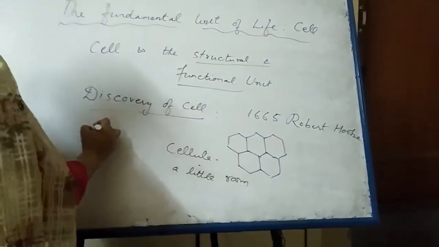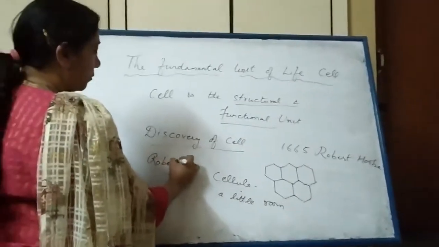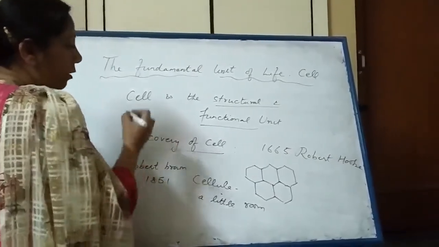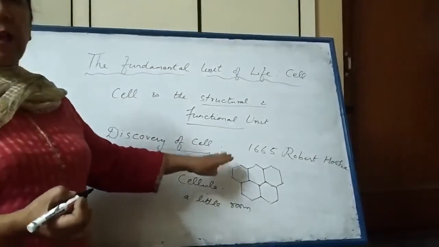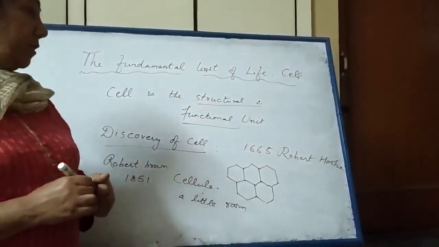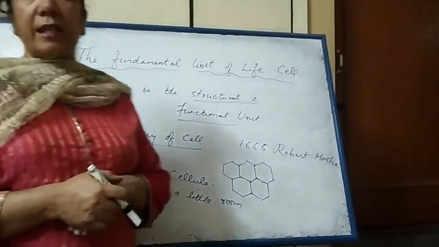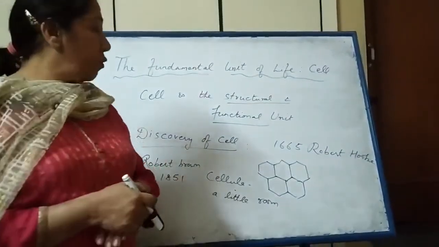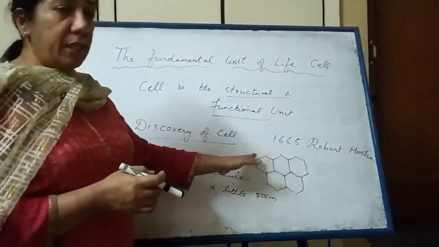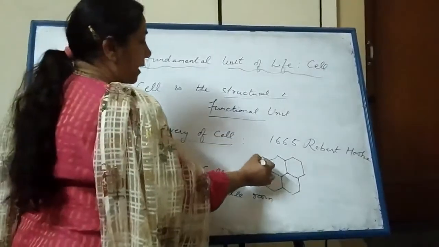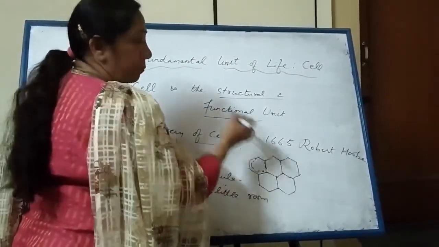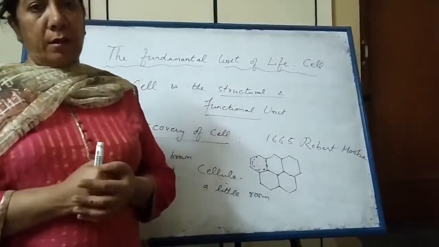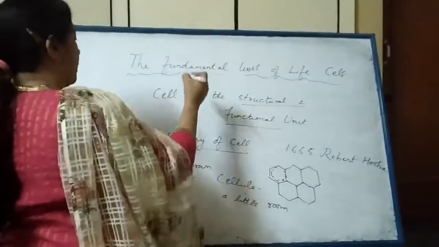Then Robert Brown in 1851 said all the cells have a central nucleus. Then there were two more scientists. Purkinje said all the living material present inside the cell is called protoplasm. Then the two scientists, Schleiden and Schwann, gave cell theory.